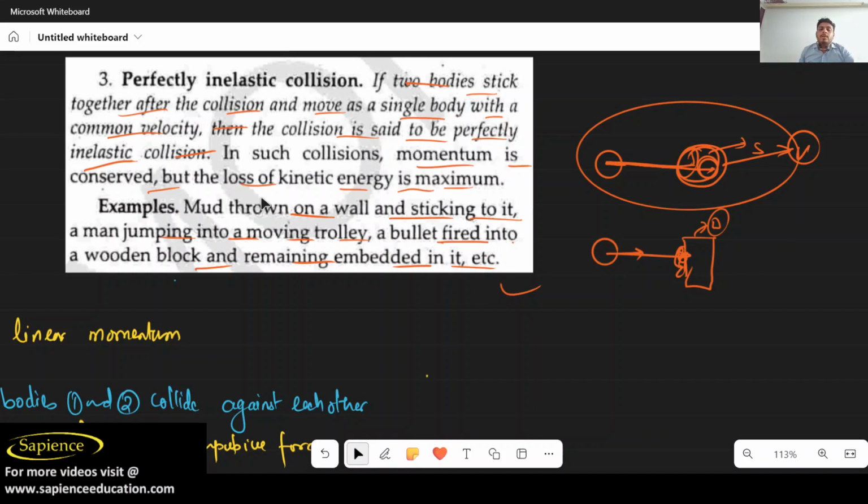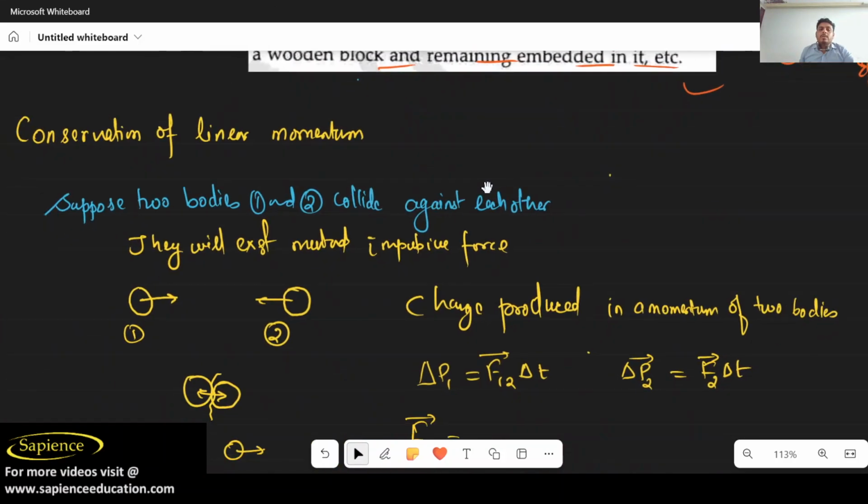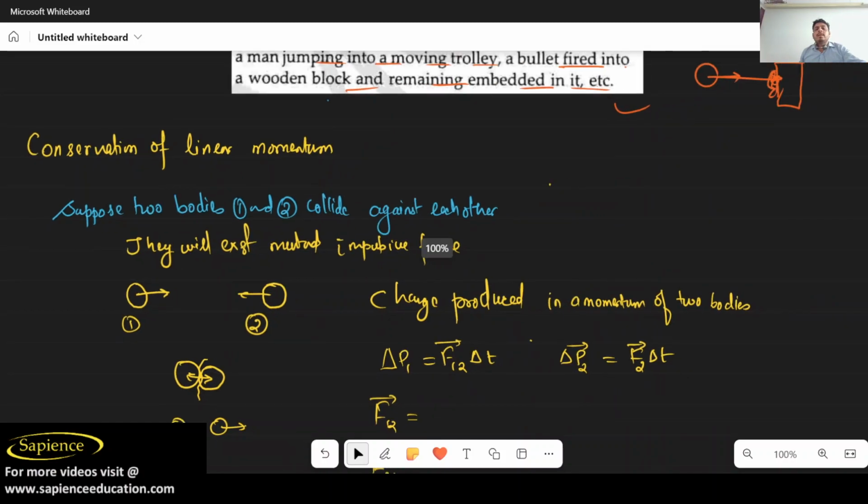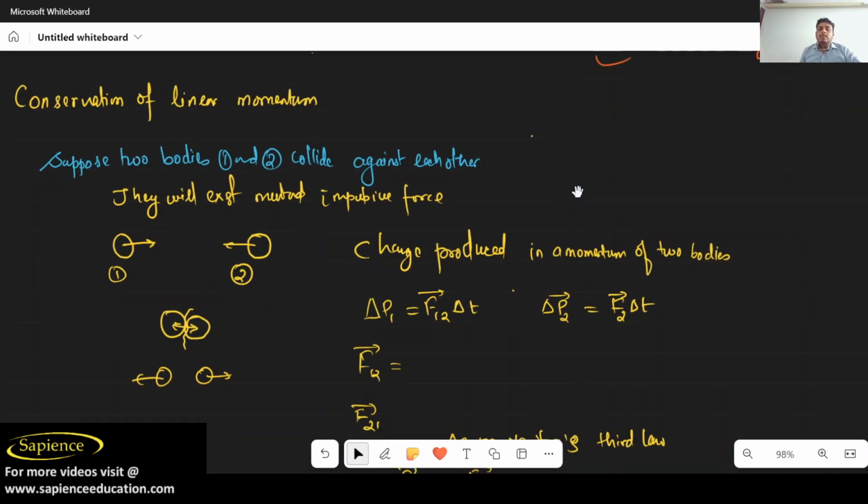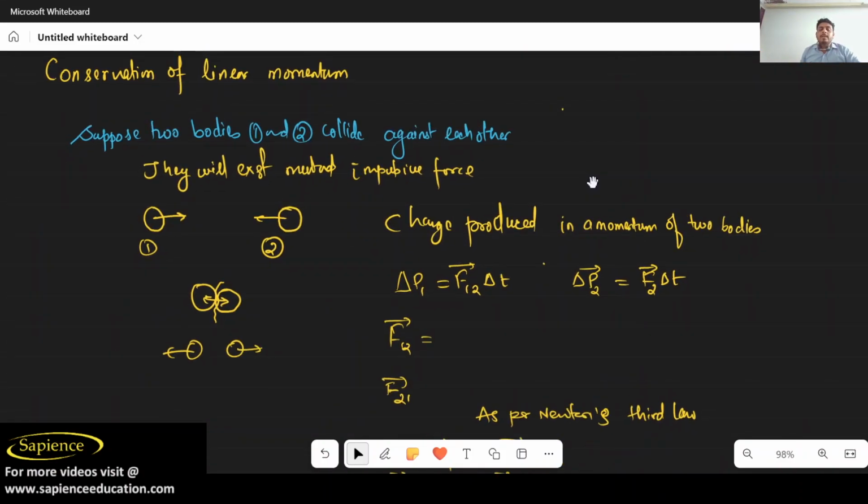Before going to discuss more details about the collision, I want to clear up conservation of linear momentum. So you should know what conservation of linear momentum is. Suppose two bodies, 1 and 2, collide against each other. Here there is a collision, and after the collision they go in opposite directions.